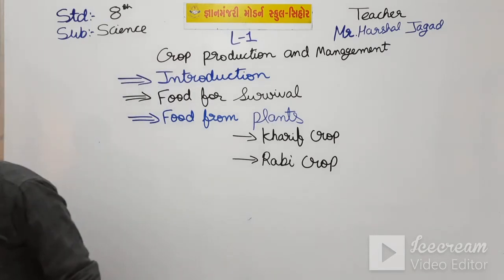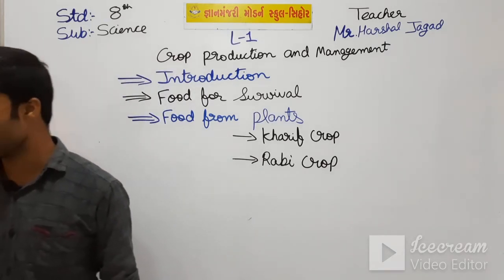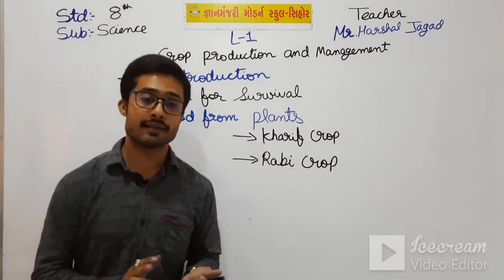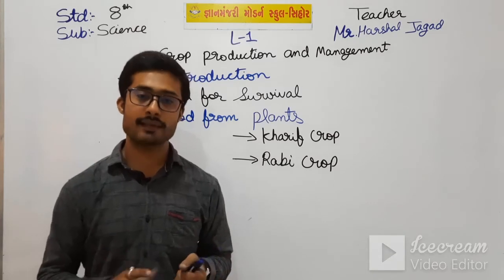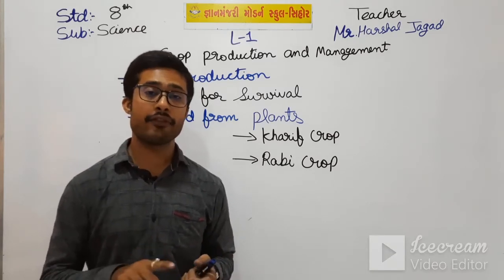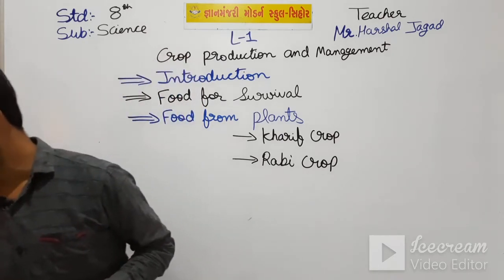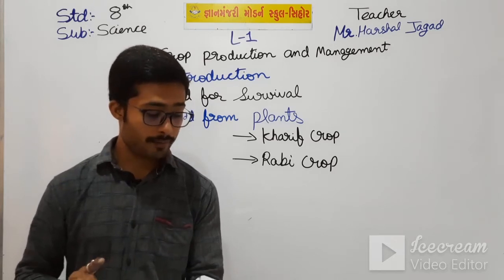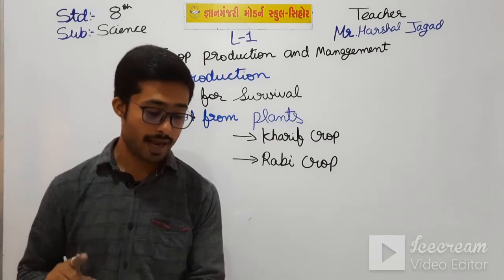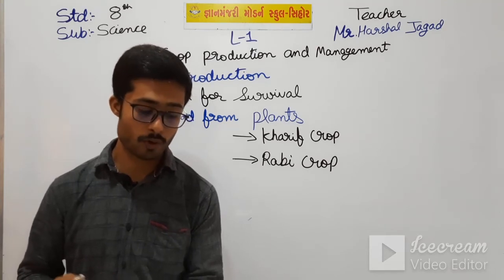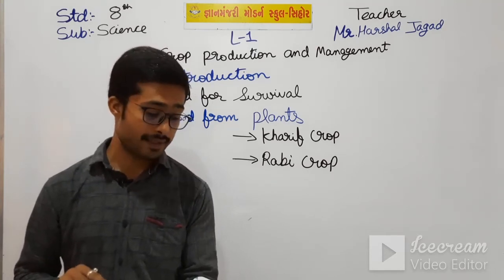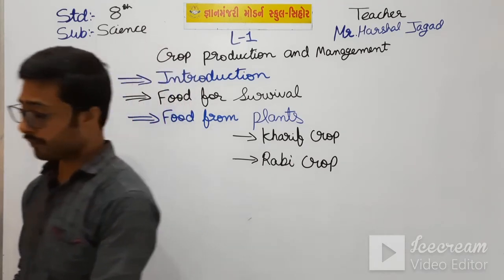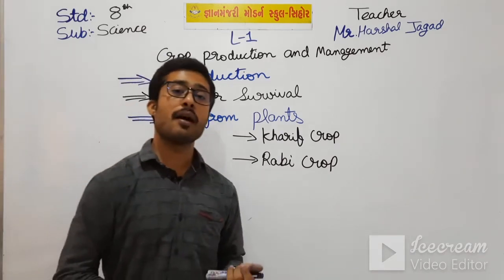Next we have seen agriculture practices. First of all, what are agriculture practices? There is a definition in your textbook. Let me read that. See here: farmers follow a stepwise process and a series of activities to grow crops over a period of time. These activities together are known as agriculture practices.